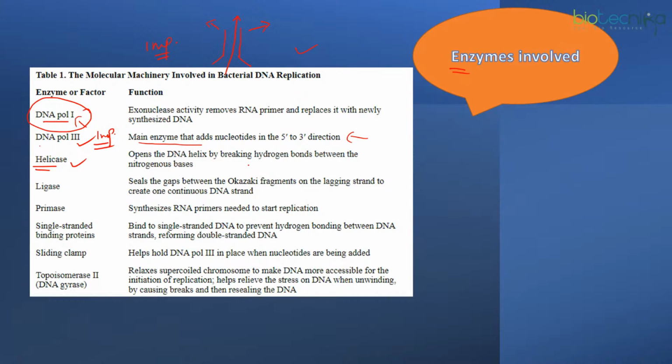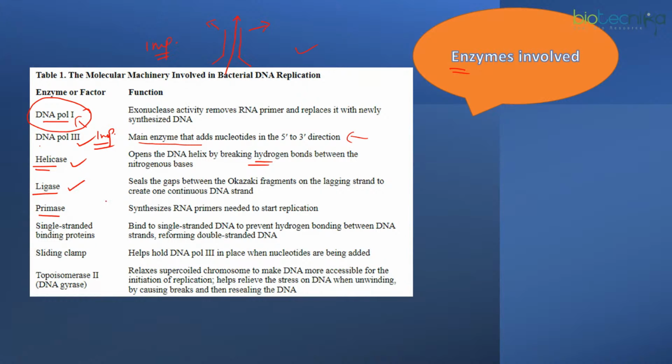They'll break down the hydrogen bonds present between the bases of the two complementary strands. You could be directly asked about the names of the enzymes and their actions. This is the reason I'm emphasizing this table and the names of the enzymes mentioned here. You can go through the table later as well, note down the names of the enzymes, and memorize what functions they have to perform.